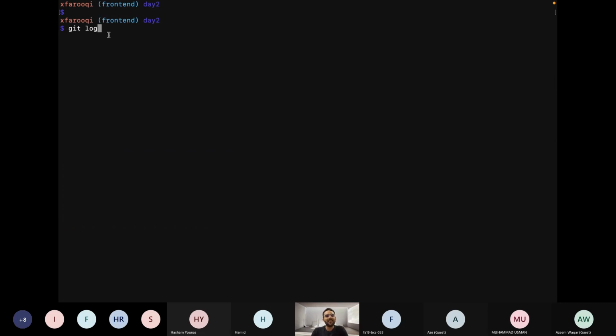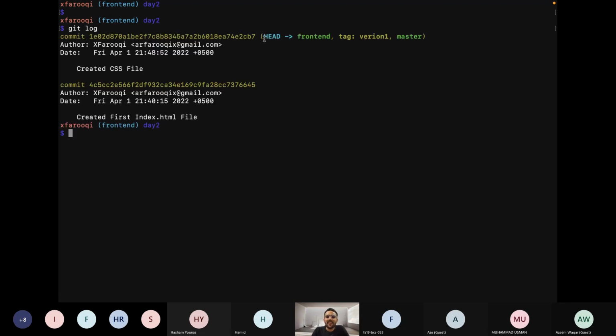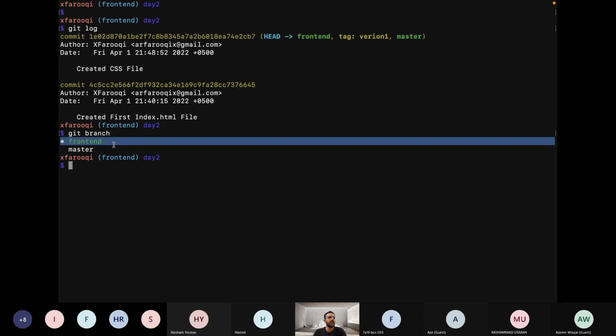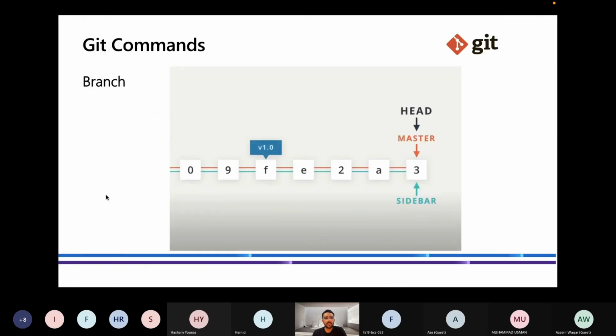If I enter git log, what will it show? It will show that Git HEAD is now at the front end branch, right? So now if I make changes, they will be made in the front end branch. Okay, this branch has been made from the master branch that we were previously using. If we just write git branch, then it will show these two things, front end and master. The star is pointing that HEAD is currently at front end, and all the changes will be made in front end, not in the master. Okay, so this is git branch.